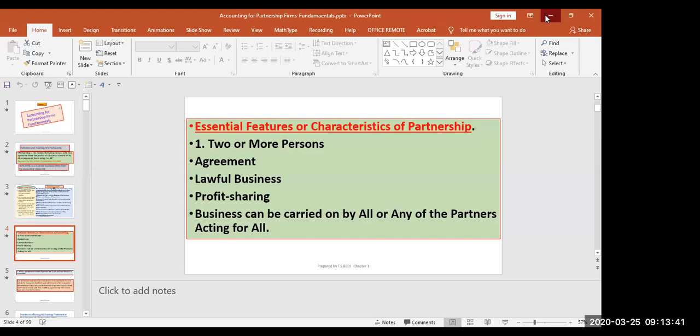If this point is clear. Unlimited liability is there, sir? Yes, unlimited liability is there, but liability can be paid from the private assets of the partners also. Okay? If the firm is not able to pay its liabilities.